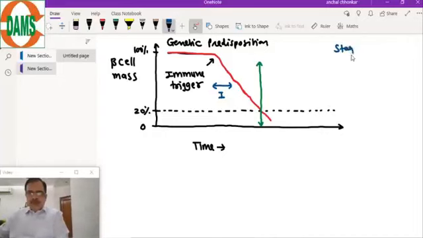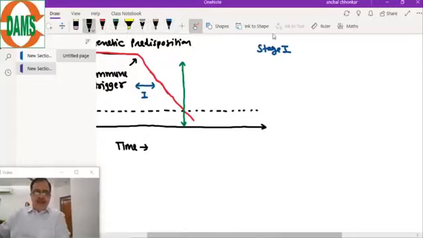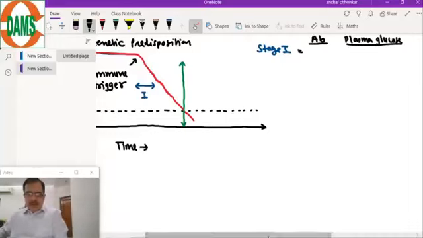For the features of stage 1, we look at the antibody levels, plasma glucose, and the symptoms of the patient.